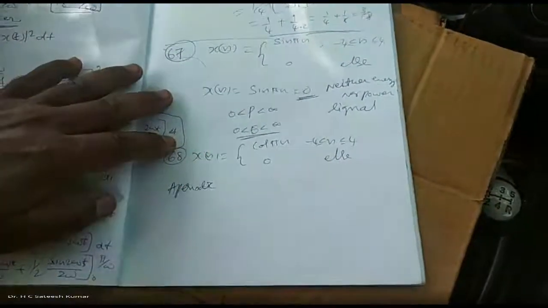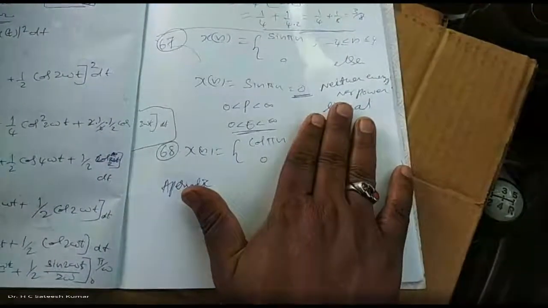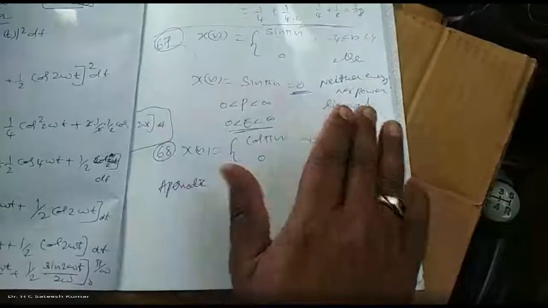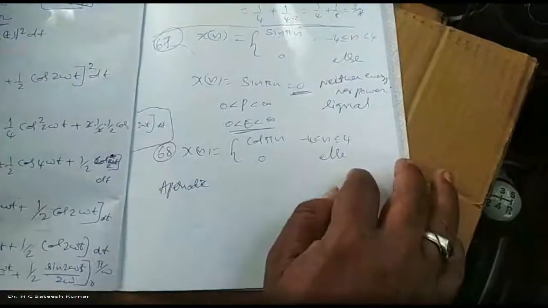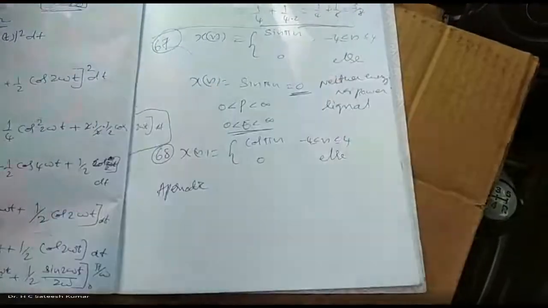Sir, cos, no, sir, it may be periodic. No, not necessarily. See, if this range is not given, it would have been checked for periodic or aperiodic. But when the range is fixed, and elsewhere it is 0, means the signal lies between minus 4 to plus 4. Afterwards, it is not there at all. So therefore, it is not repeating. Hence, it becomes aperiodic.